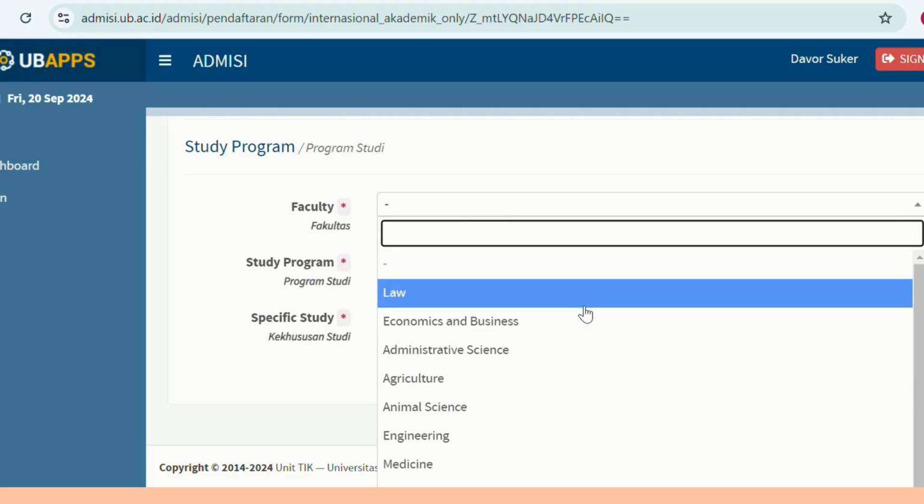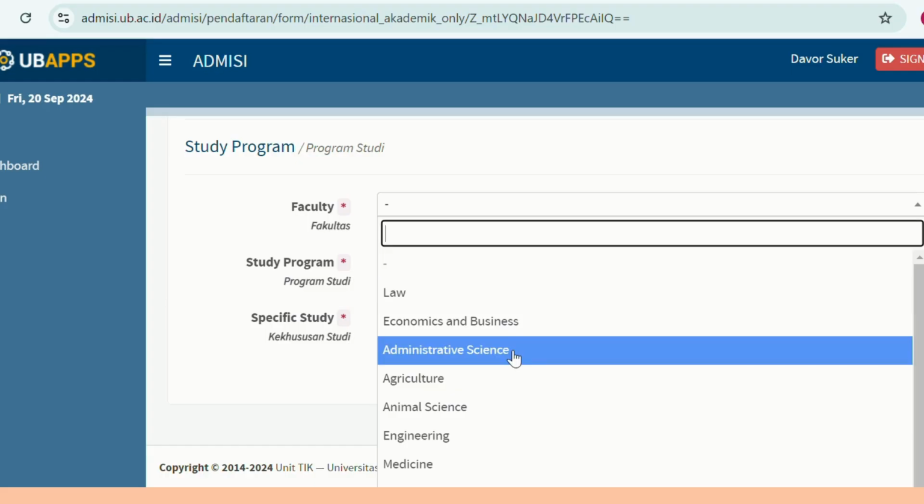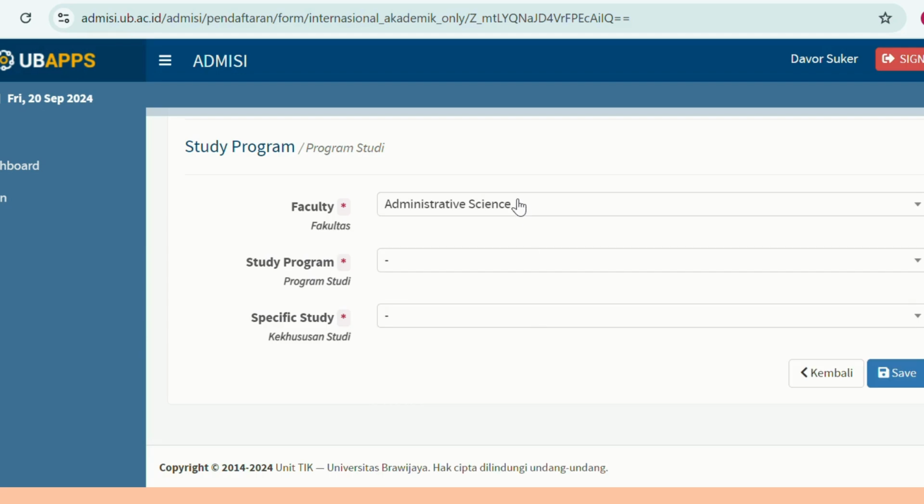We have 18 faculties. Please make sure that you know which faculty you are currently attending. For instance, you are joining the program conducted by the Faculty of Administrative Science. So you click there, and then you will have to choose the study program.